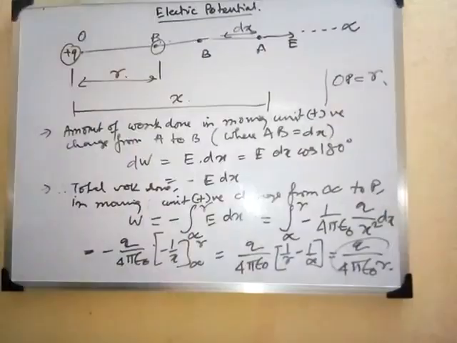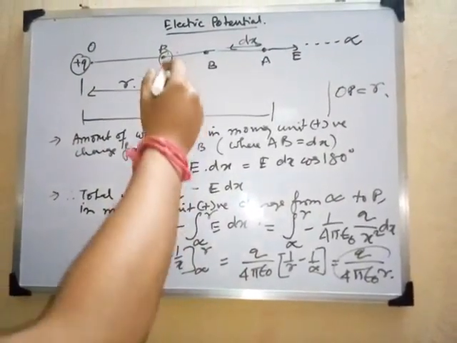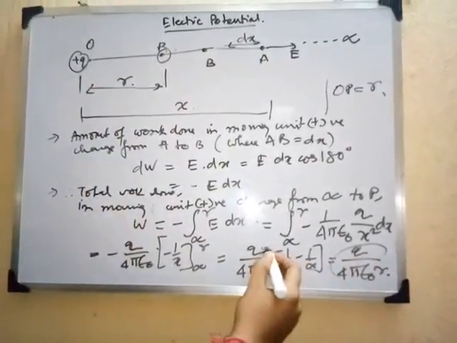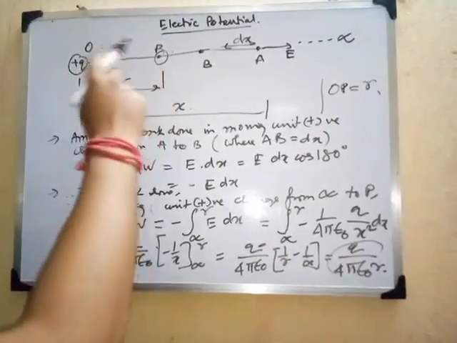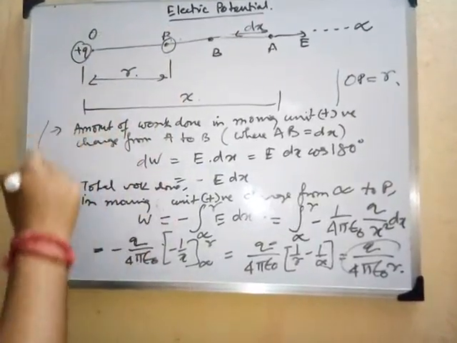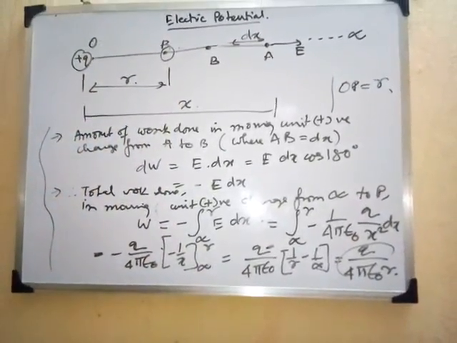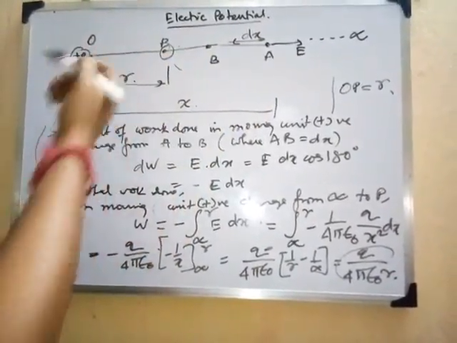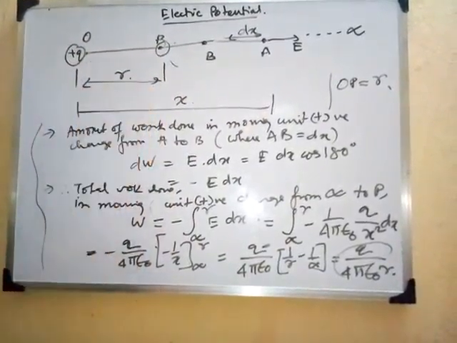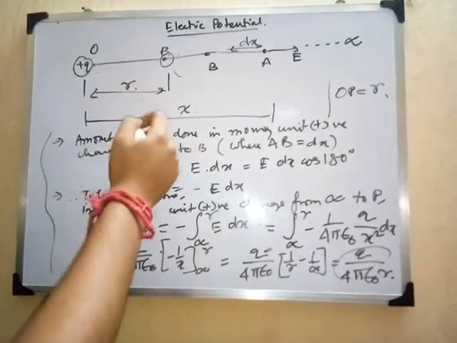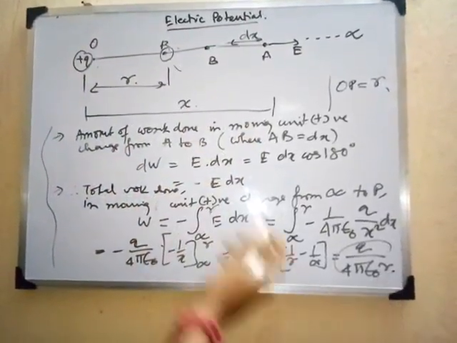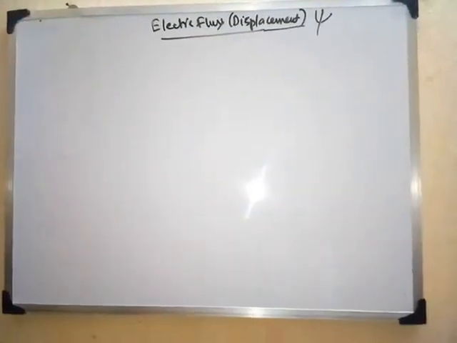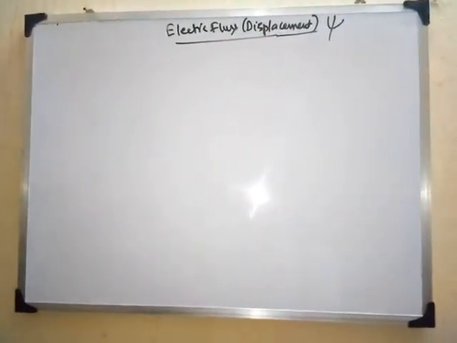What was our objective? The objective was to find the electric potential at the point P due to a point charge plus Q, that is this Q, placed at O. So this is the expression by which we can find the electric potential at the point P due to the point charge plus Q placed at O, taking this distance as R. If you take the distance as something else in place of R, you will just have to put that variable, right? Next we come to the discussion related to electric flux or electric flux displacement.